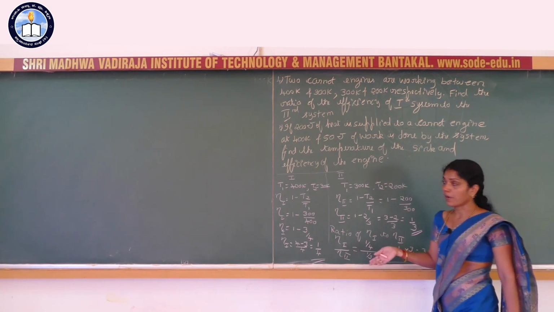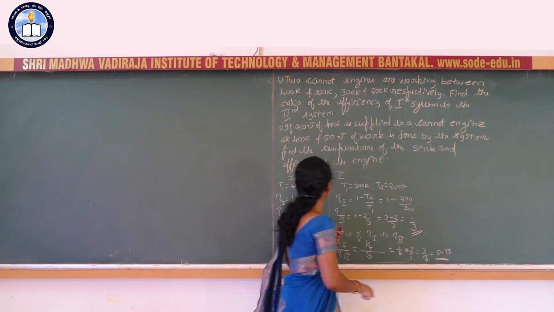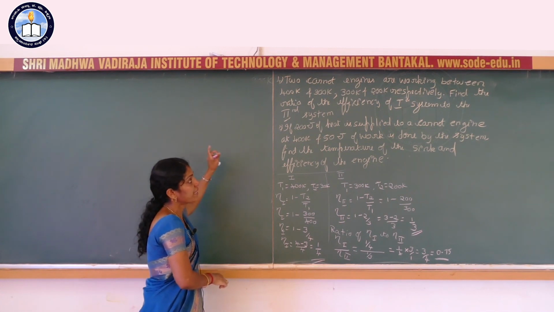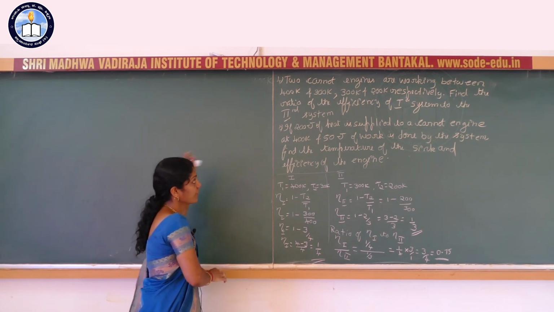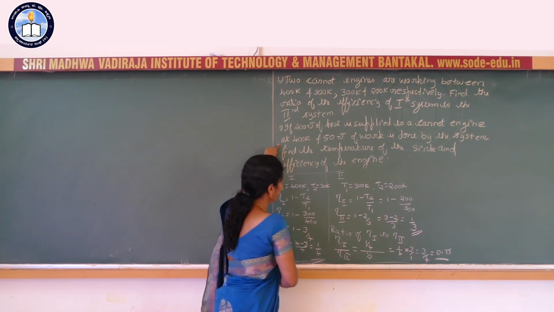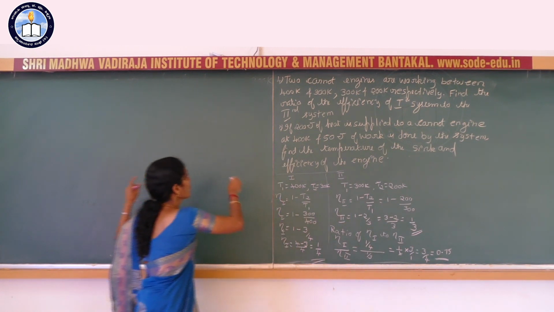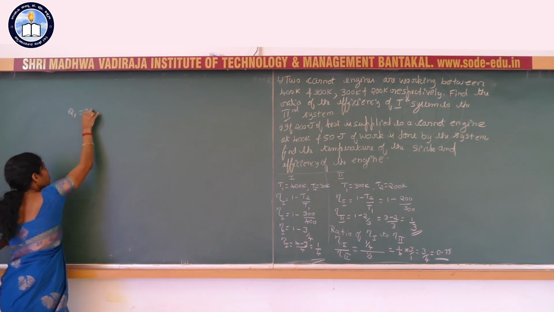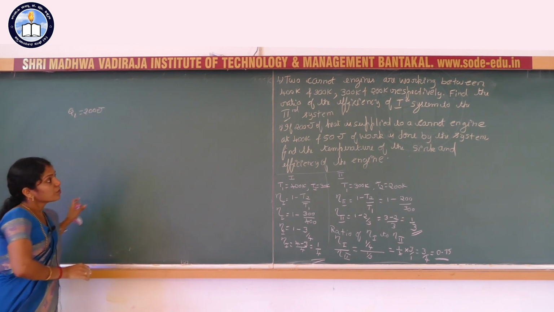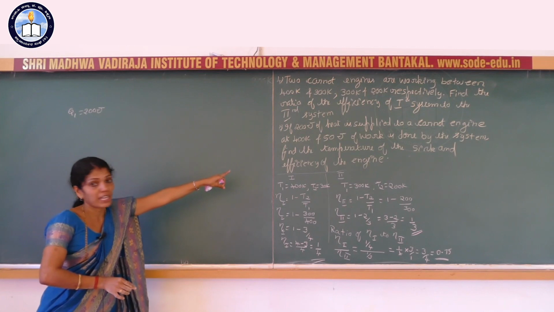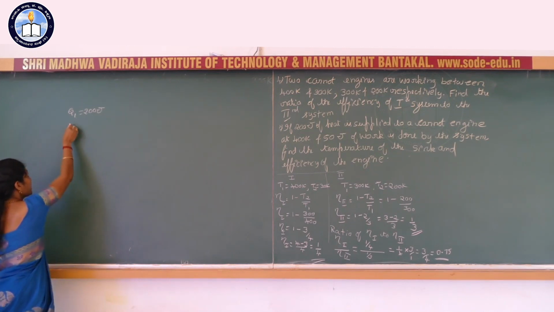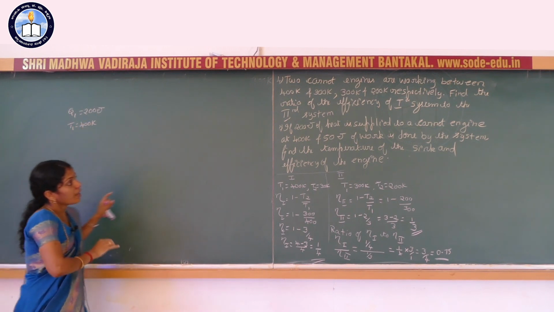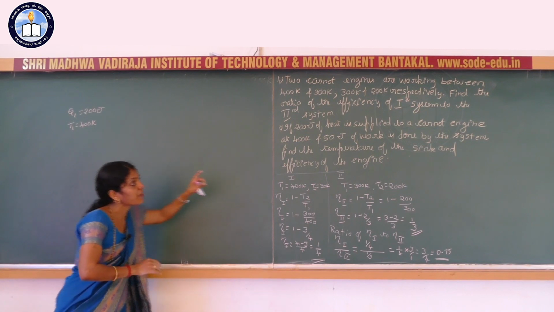Next, the second part. See here, in the second part, if 200 joule of heat is supplied to a Carnot engine at 400 Kelvin, that means here Q1 is equal to 200 joule at 400 Kelvin. 400 Kelvin represents the temperature of the source, and 50 joule of work is done by the system.